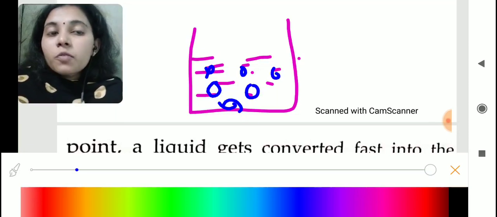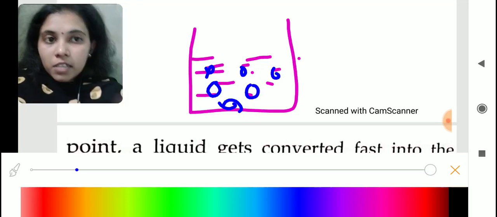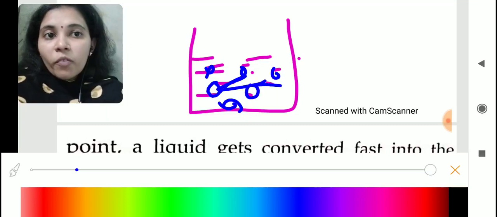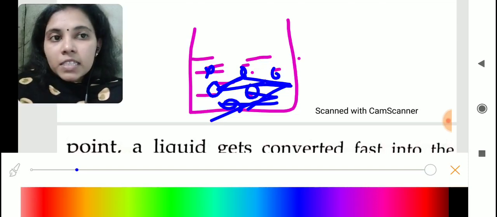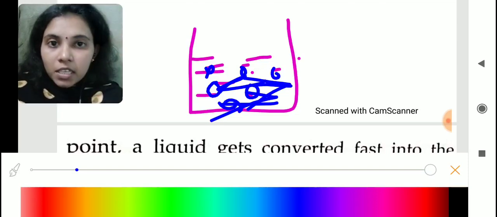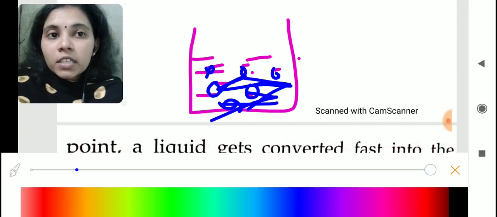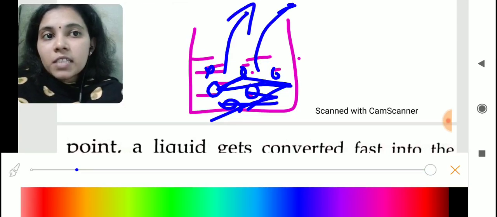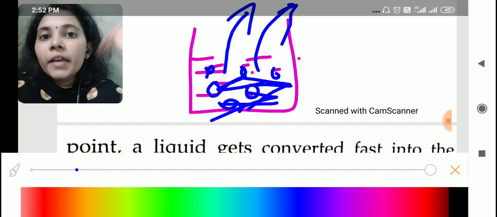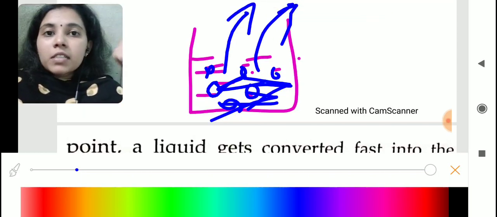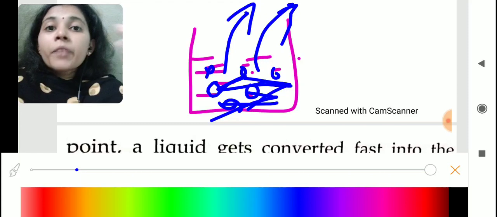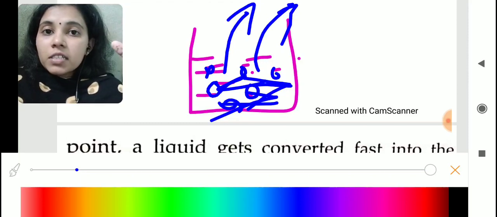How are they formed? When we are heating the substance, these molecules will move very fast and collide very fast. As a result, the intermolecular space increases, and slowly these molecules will try to escape out in the form of water vapor. Understand? At what time will it escape? At the boiling point.